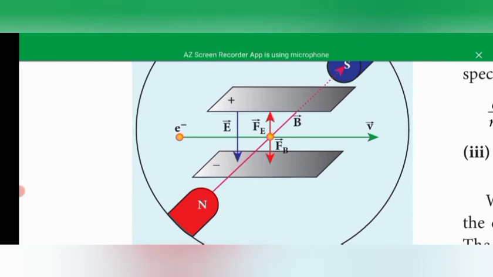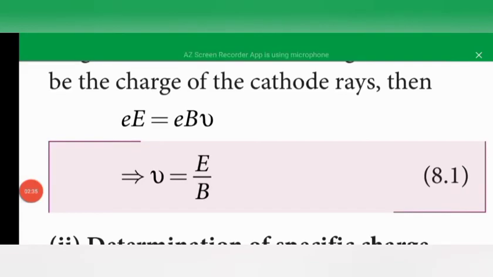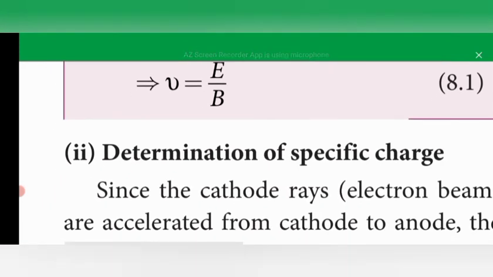Then the force of the electric field, F_E, is equal to eE, and also the force of the magnetic field, F_B, is equal to eBv. Comparing the two forces, the electric force is equal to the magnetic force, so eE is equal to eBv. The charge of the electron e cancels, then you will find the v value. v is equal to E/B, that is electric field by magnetic field. Then the determination of specific charge here.